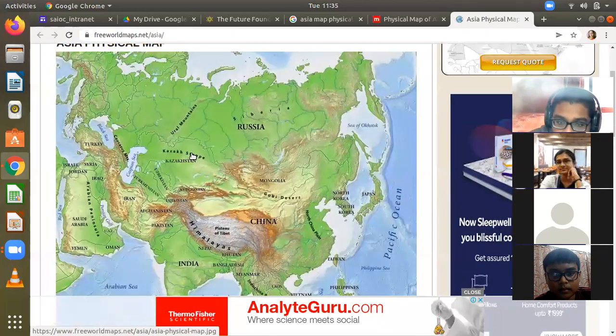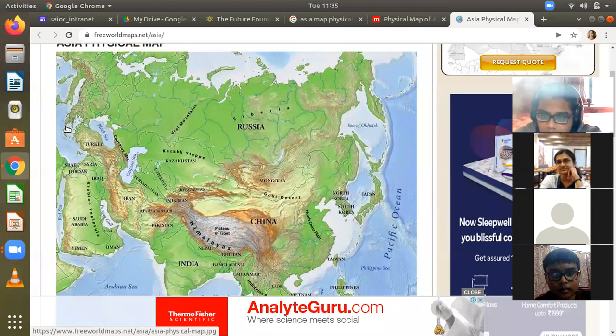Now coming to the Ural Mountains, there is the Ural River, Ural Mountains, Caspian Sea, Black Sea. So this is how the map has been made. This is for projection. It has got tilted a little bit.